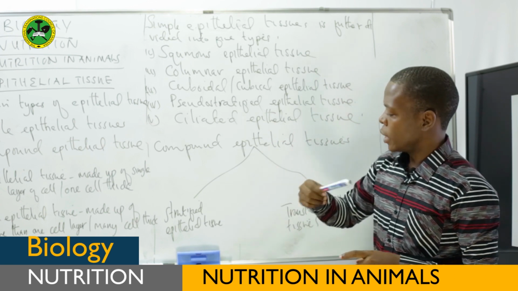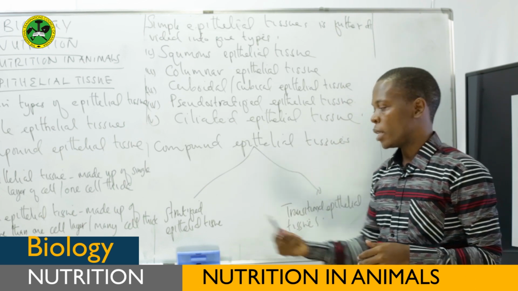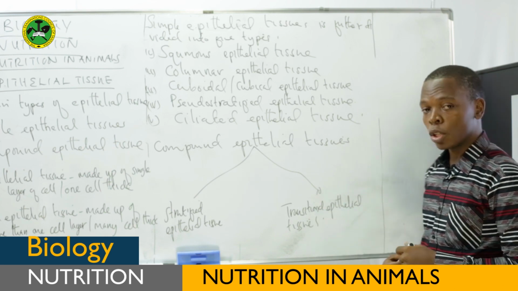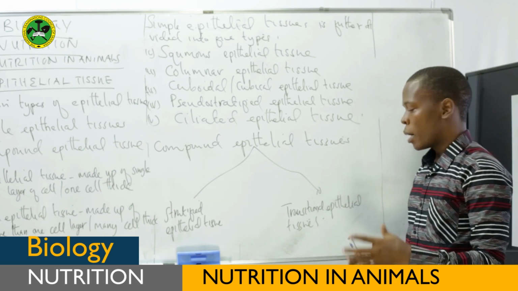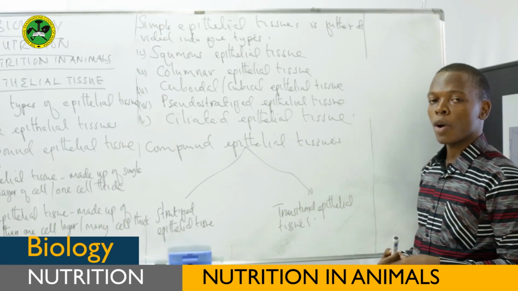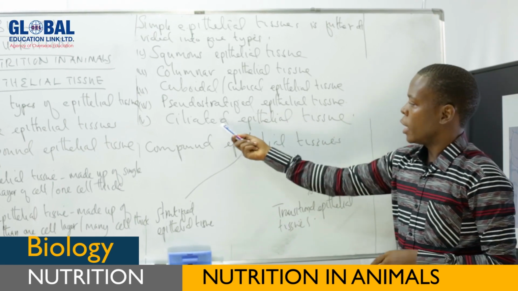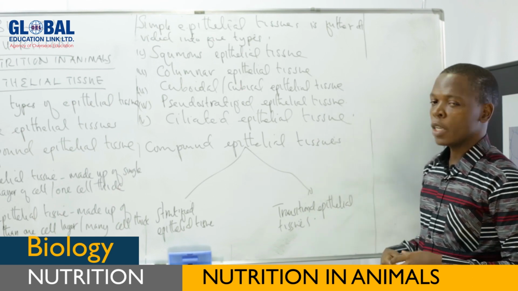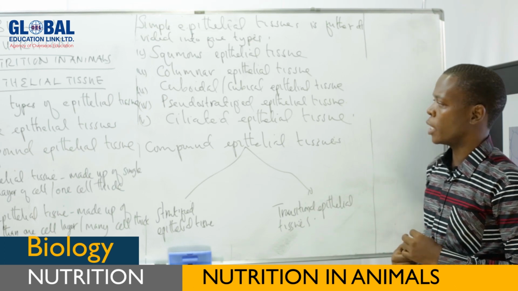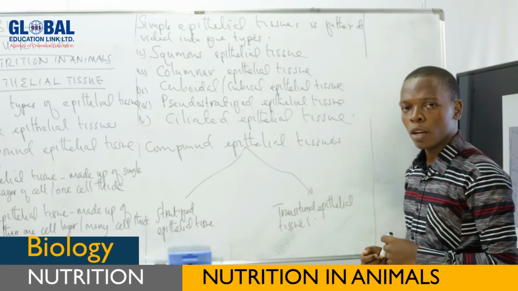For example, you may see this is stratified epithelial tissue. It is mainly found in the buccal cavities, but again it is found in the esophagus. You see, this transitional epithelial tissue is mainly found in parts of the body like the bladder, the urethra, but also in the pelvic regions of the kidney. They are found there. You see, these ciliated epithelial tissues are mainly found in the respiratory system because of the presence of cilia. It has a major function. Again, we have this pseudo-stratified epithelial tissue.